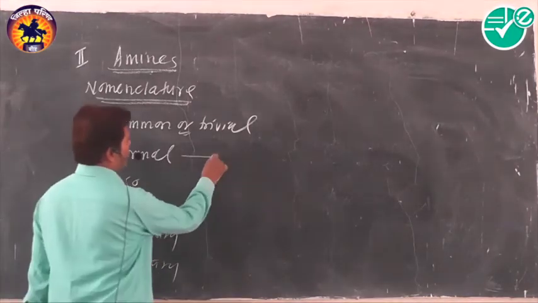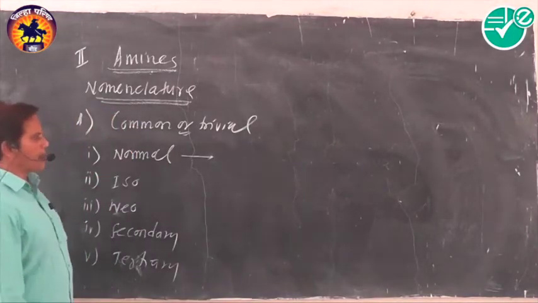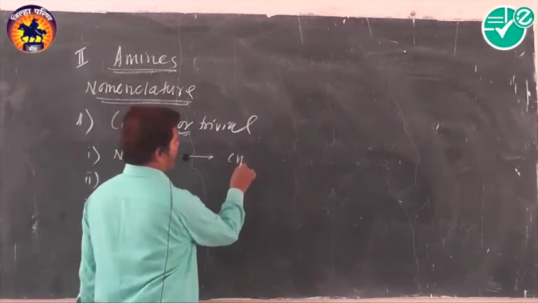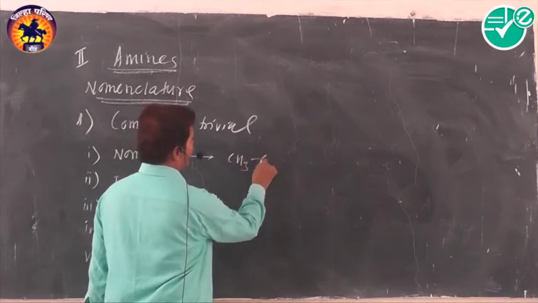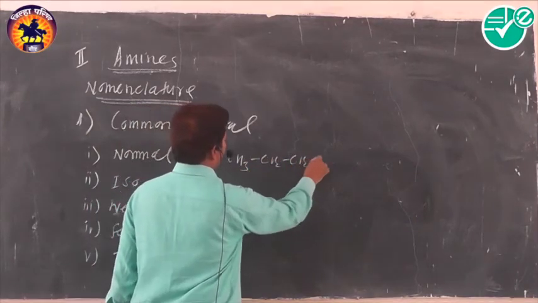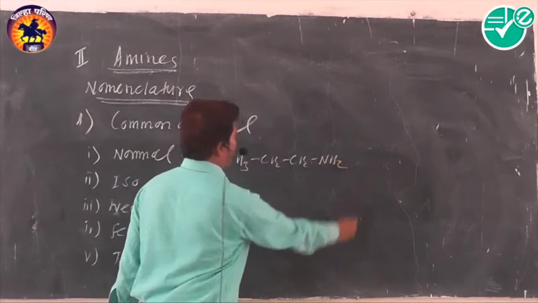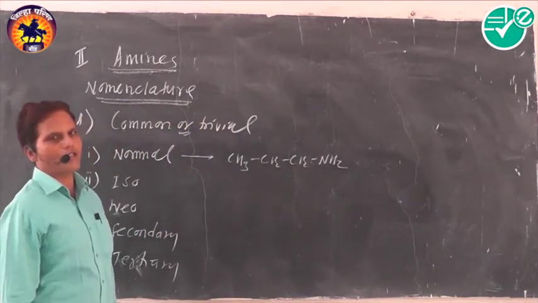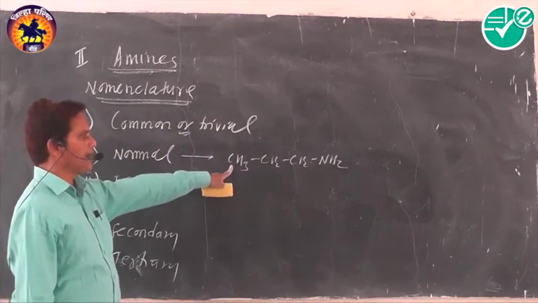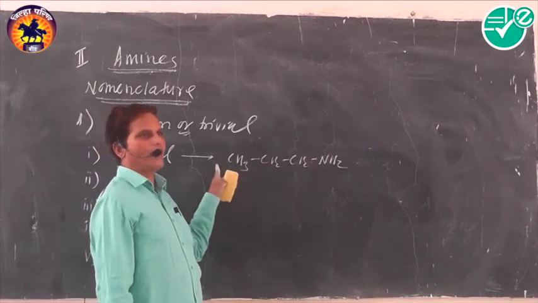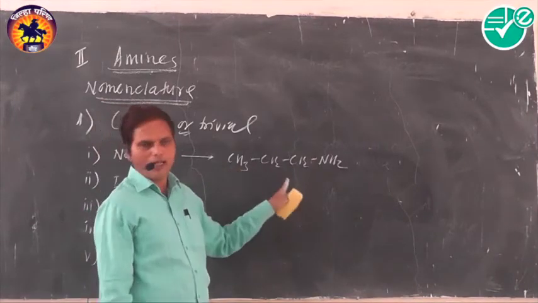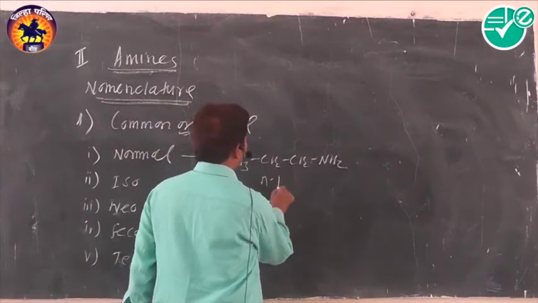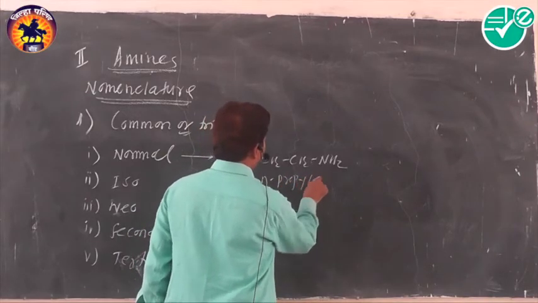Then we can look at normal. The normal prefix is only possible for amines which contain three or more carbon atoms, all arranged in a straight chain. In this case, it contains three carbon atoms arranged in a straight chain, and that's why this amine is called N-propyl amine.